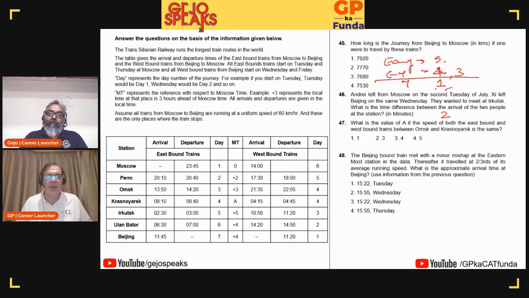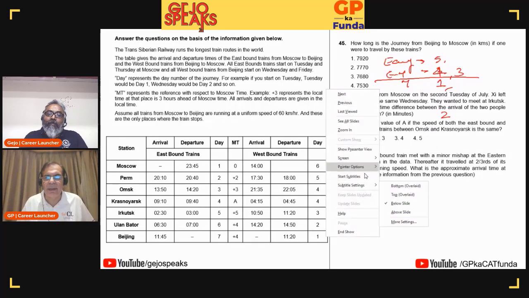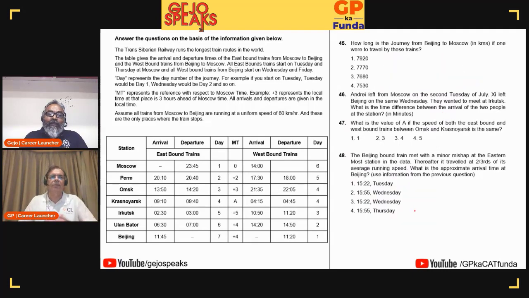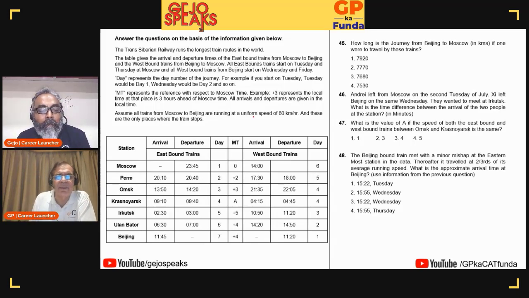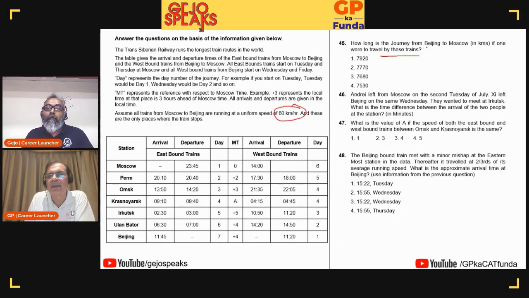Okay. Jijo, your approach to this particular data set? Yeah, this data set is actually not very complex. Numbers are good. So you're saying that some trains started at 2010 and the departure is 2030, the 30 minutes there. And there is time zone. Is it time speed distance or is it time zone only? It is time zone. For all practical purposes, it is time zone. It has got no TSD except the speed of 60 kilometers per hour is given. And the first question is about how long is the journey.